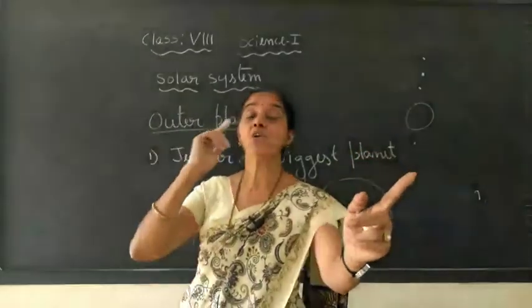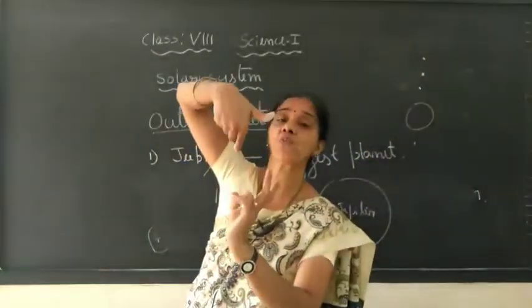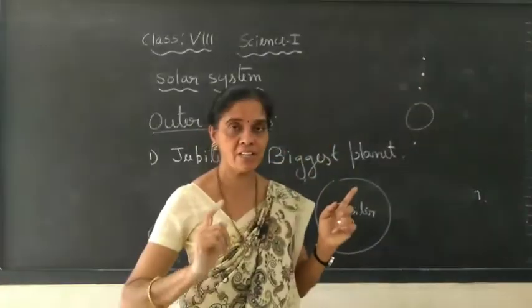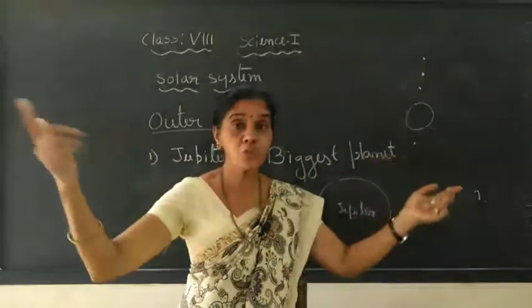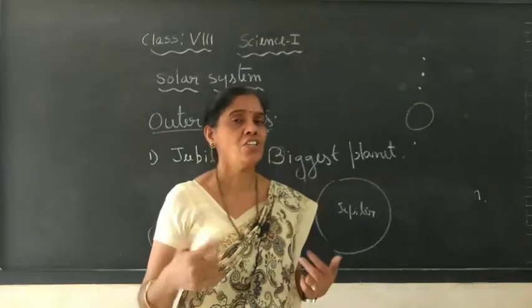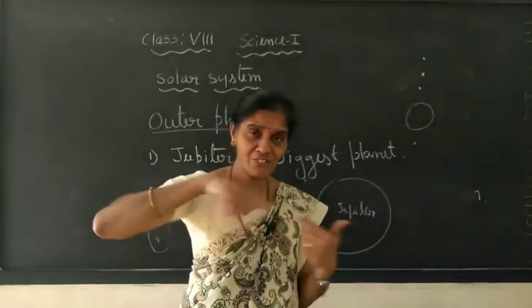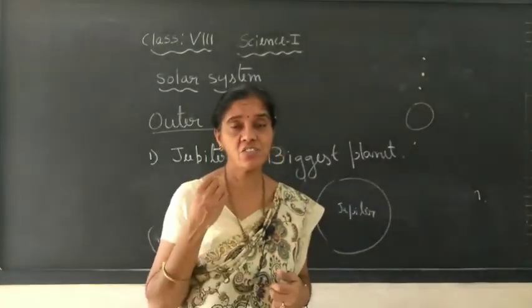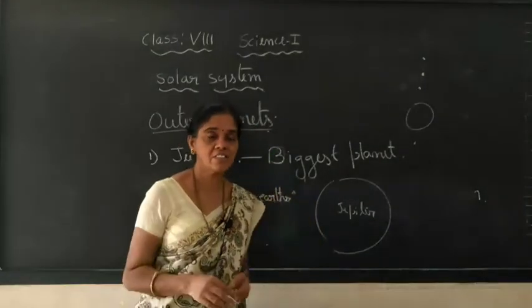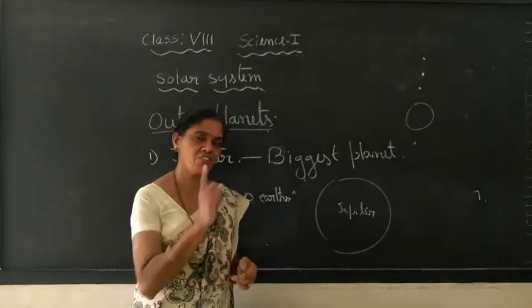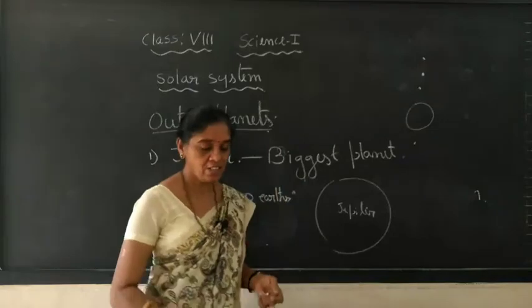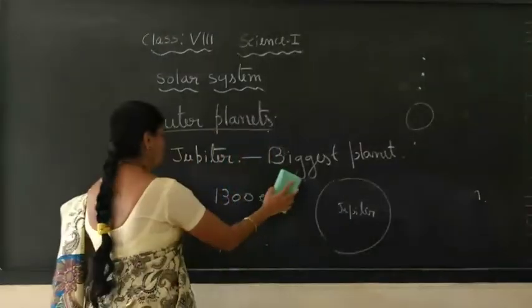You can compare how much time it should take to make one turn, because of its size. You may think it will take much time, but that is wrong. It rotates very fast along its axis, within just 8 to 10 hours. That is the day of Jupiter. So that is the speciality of the first outer planet, namely Jupiter.